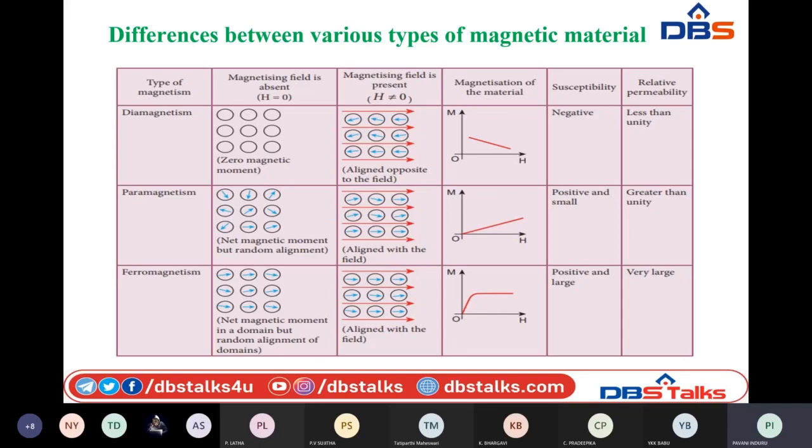So here the net dipole moment will increase exponentially with the applied field. So that is why the graph is shown like this. And these have susceptibility that is always positive and a very large value compared to previous cases. And here the relative permeability is also very large and greater than 1, because they allow the magnetic lines of force to pass through them.